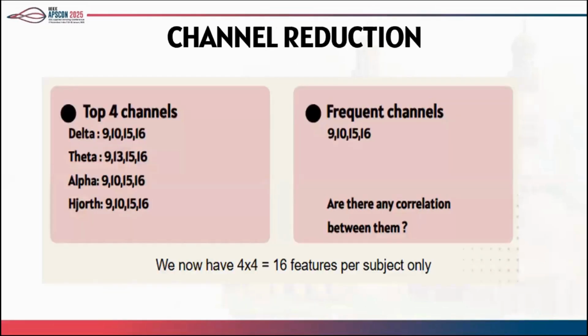Another thing is that 9, 10, 15, 16 are the channels which come up in every feature we have. And these are also supported by the domain knowledge that Alzheimer's initially affects the temporal and parietal lobes. These channels lie in the temporal and parietal lobes.